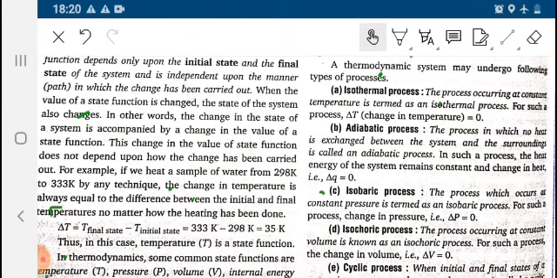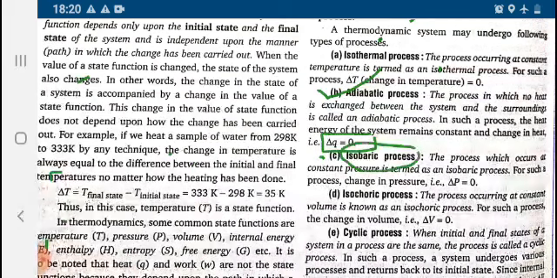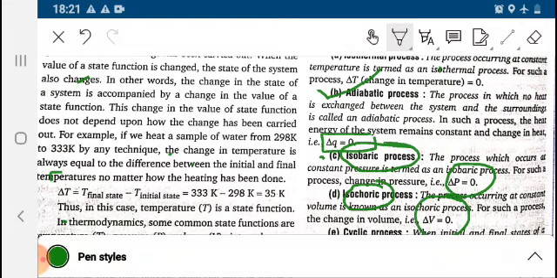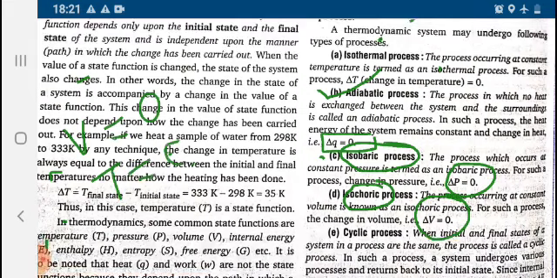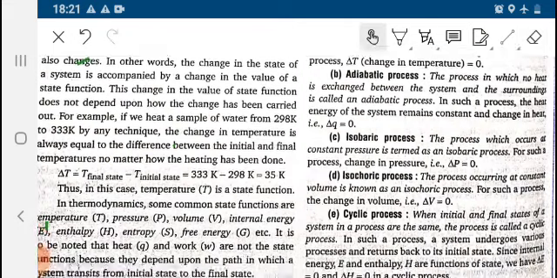Iso means same. Adiabatic process, the process in which delta Q will be 0. Whereas in isobaric process, delta P will be 0. Isochoric process, delta V will be 0. So these are the terms: delta V is equal to 0, delta T is equal to 0. These all are the changes and definite terms are given for each and every one.